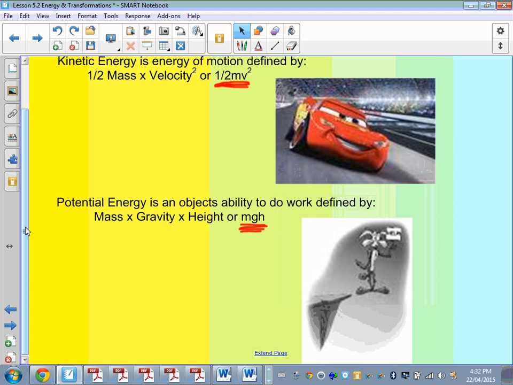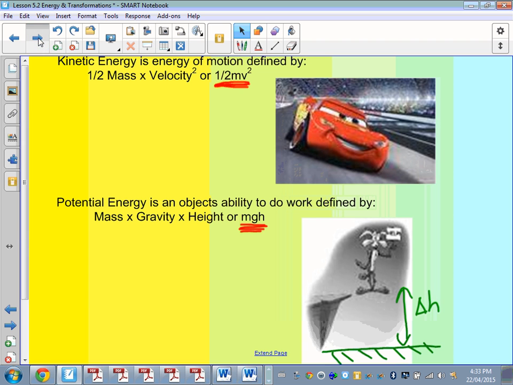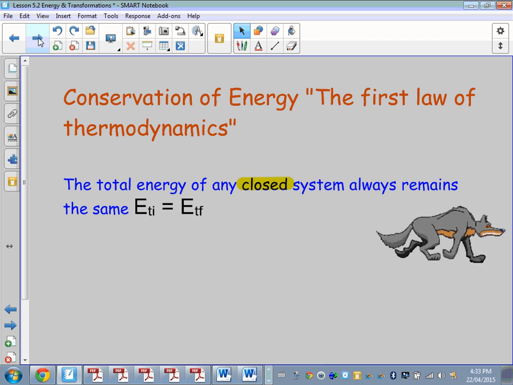And so right here, if the reference point is the ground in green, then Wile E. Coyote, while breaking the laws of physics, has the potential to fall through that height, delta h. And so there's a potential there. His mass, if known, you could multiply by gravity and delta h from the ground as a reference point, and we could calculate the potential energy. That's the ability for him to do work.